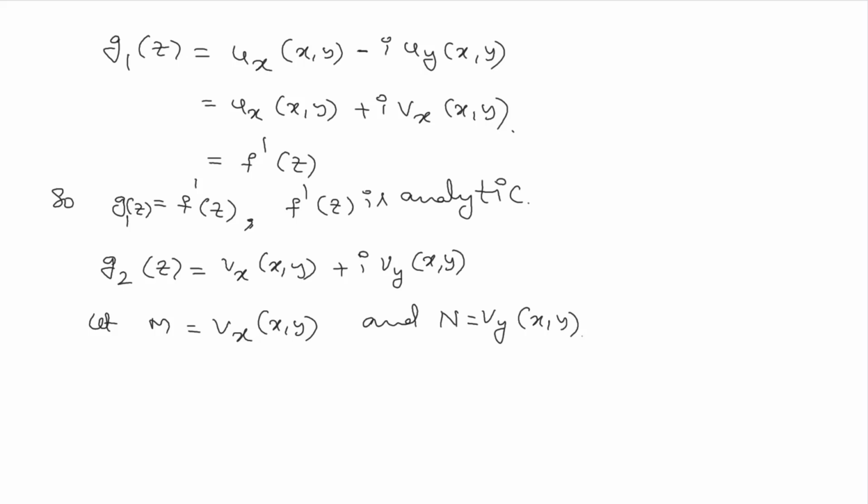Now we have to check whether m and n satisfy the Cauchy-Riemann equations or not. So we have mx equal to vxx and my equal to vxy, whereas for n we have nx equal to vyx and ny equal to vyy. Now we have to check whether mx equals ny and my equals minus nx or not.